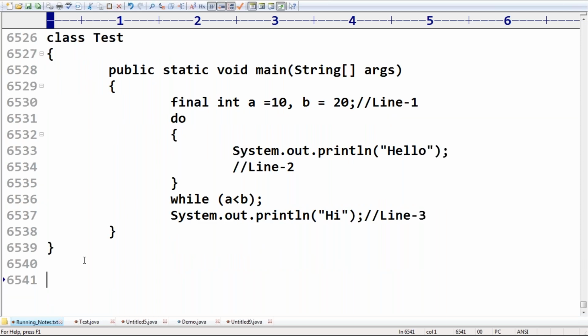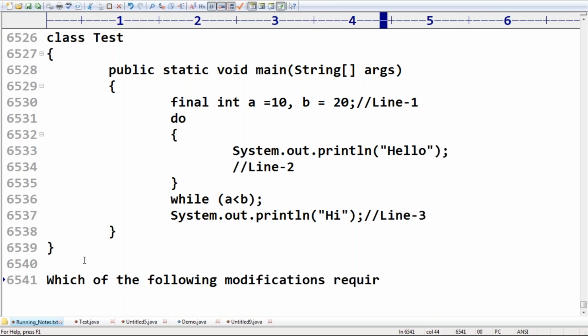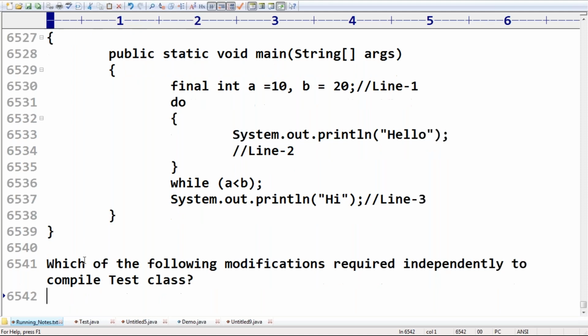Which of the following modifications are required independently to compile this code, to compile the Test class?